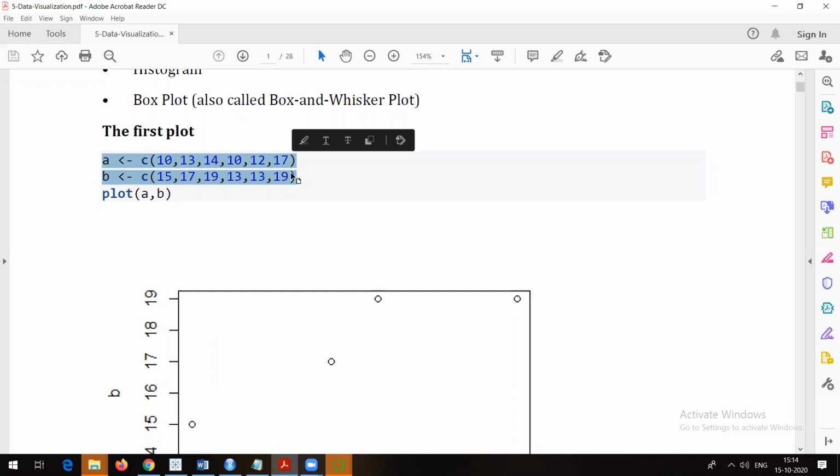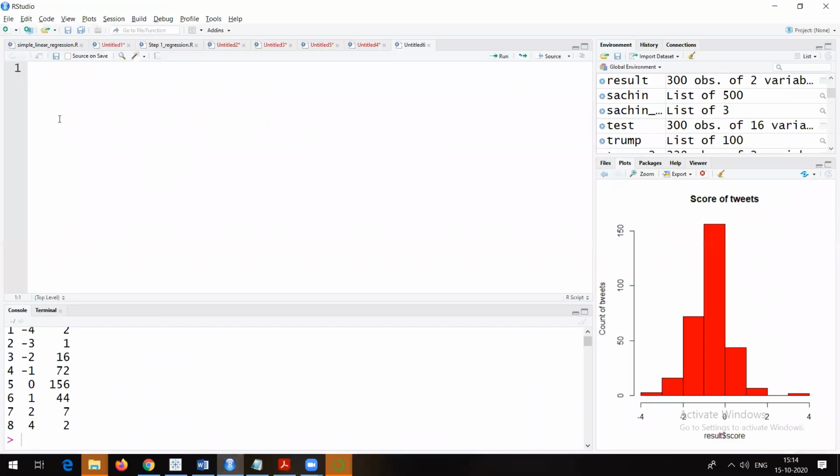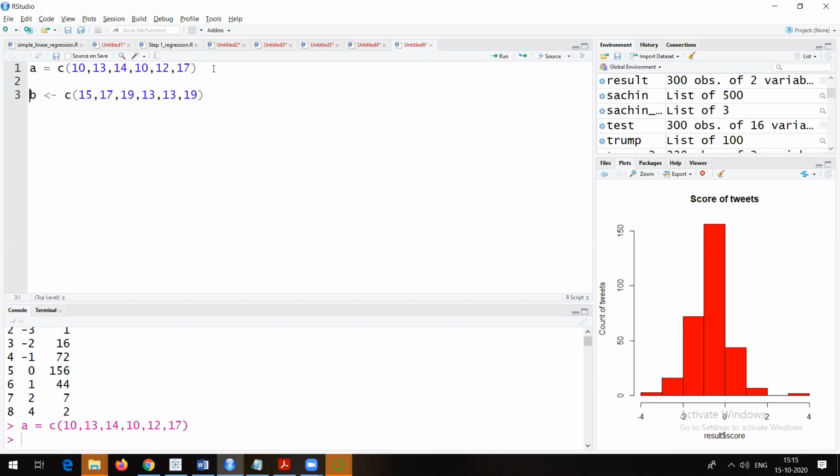So these are nothing but what? These are the vectors we are trying to create. This is our array. Array is nothing but a vector. Just to understand that particular theoretical concept, I am going to create A. You know this sign is equal to, either you write it like this or with this sign, equal to. So I will press control enter.